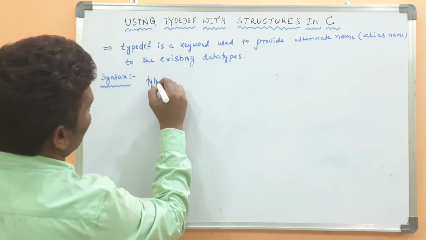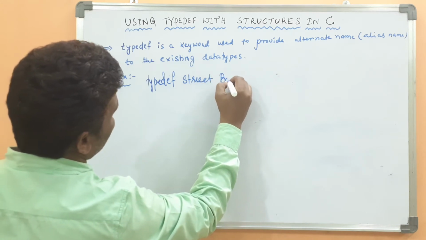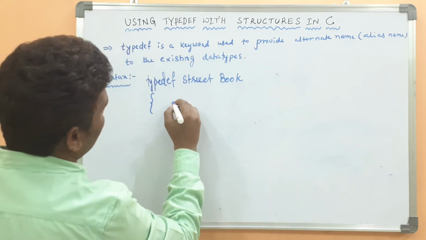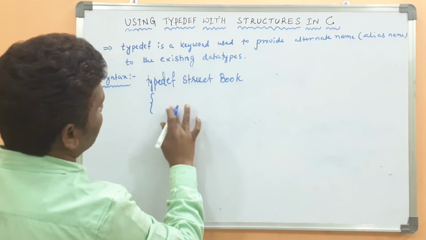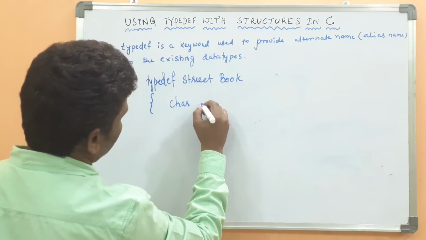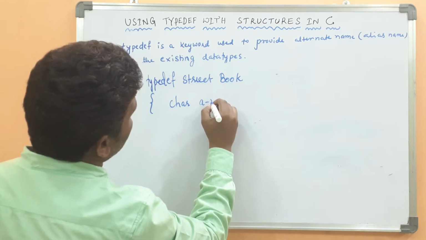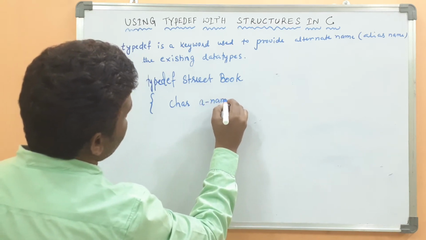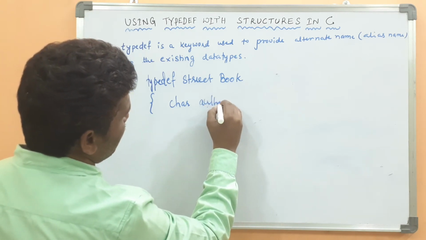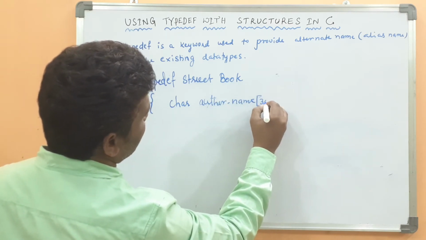typedef struct, name is book. Then author name, I will write the full name, author name of, suppose, 30 characters.